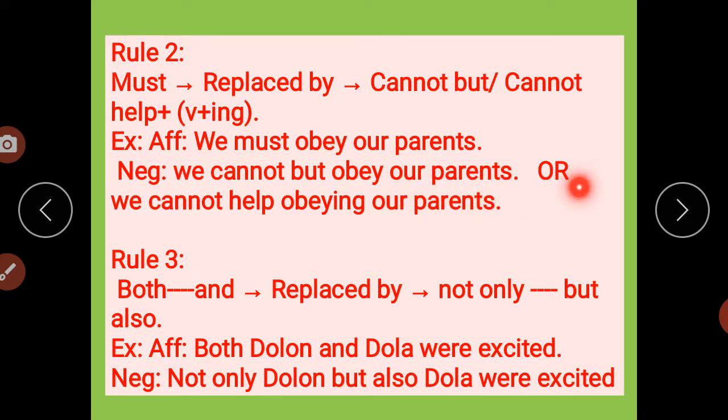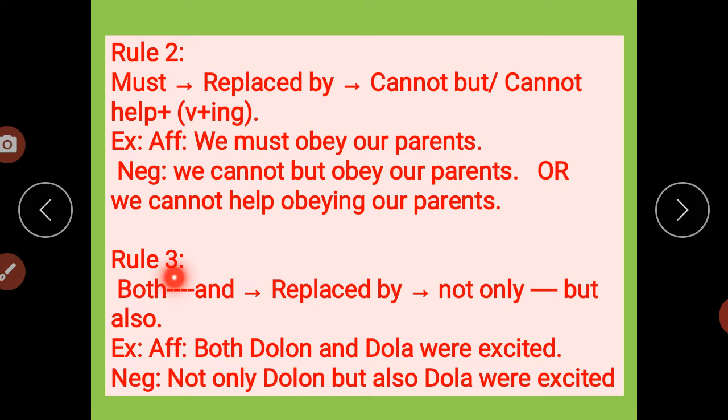Another example of it: we cannot help obeying our parents. Cannot help and then verb plus ing. So that is the replacement of must when changing an affirmative sentence to a negative sentence. Clear?